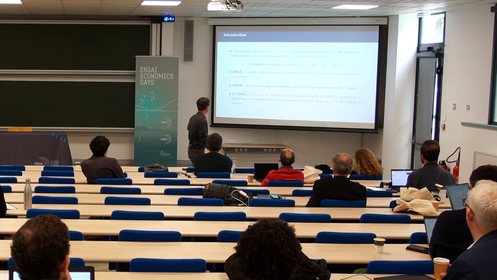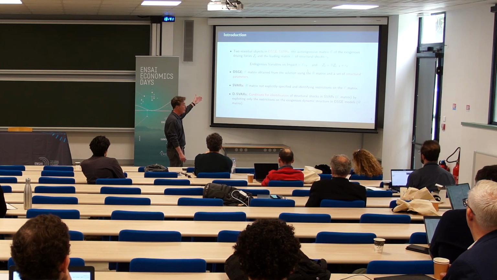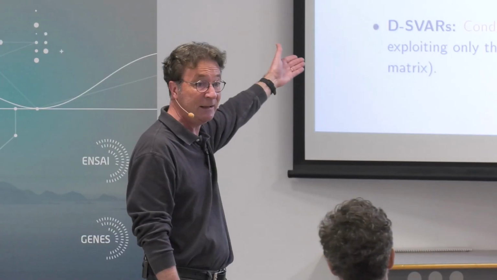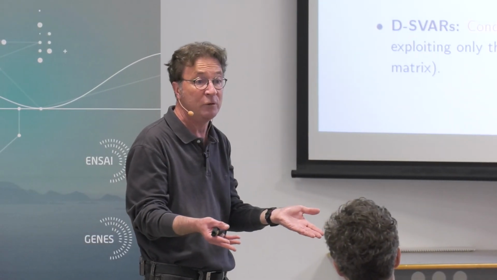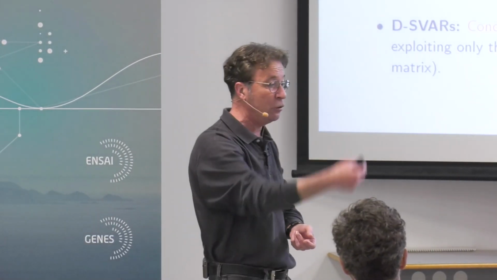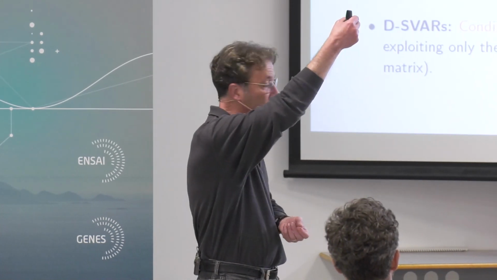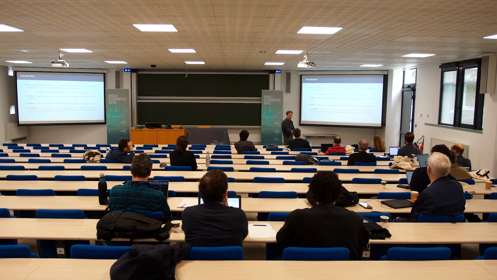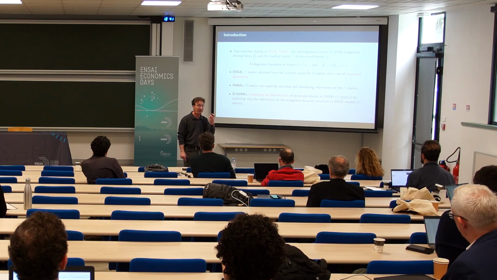In DSGE models, the F matrix, the loading matrix, appears when you compute the solution of the model. Taking a set of structural parameters and the specification of the R matrix, you solve your model, and at the end F is naturally computed as the solution of the model. So it is an essential object in DSGE models.